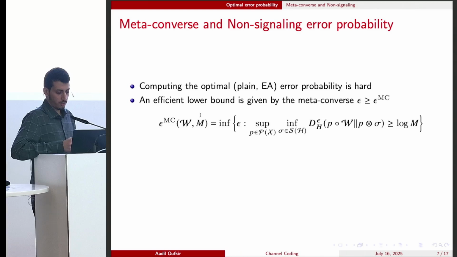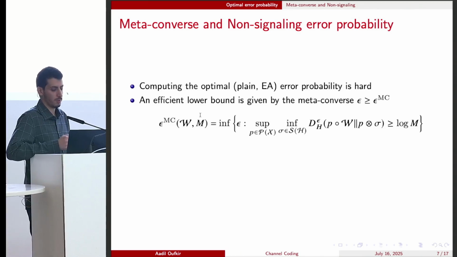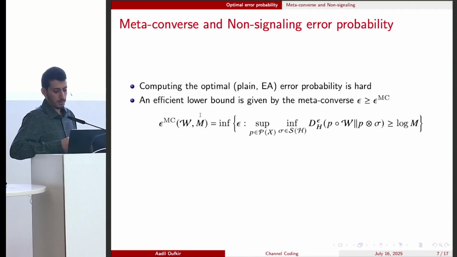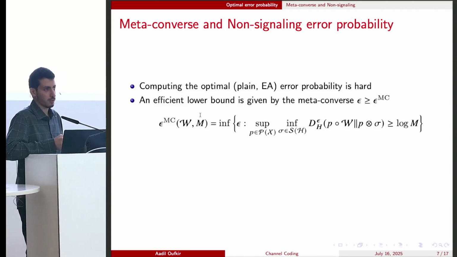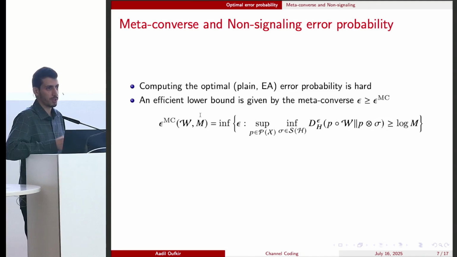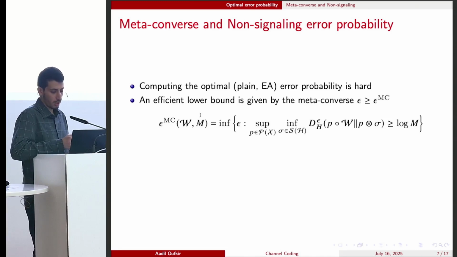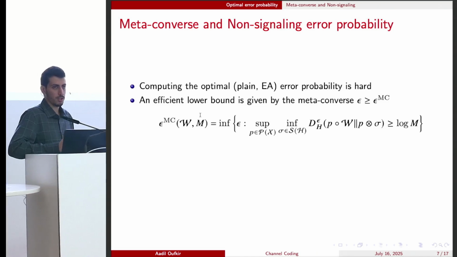The idea is as follows. In order for a channel W to send a number of messages M with an error probability epsilon, the hypothesis testing mutual information should be at least log M. With this expression, we can define the meta-converse error probability to be the optimal epsilon such that this hypothesis testing mutual information is at least log M. And it turns out that this is a linear program for classical channels.